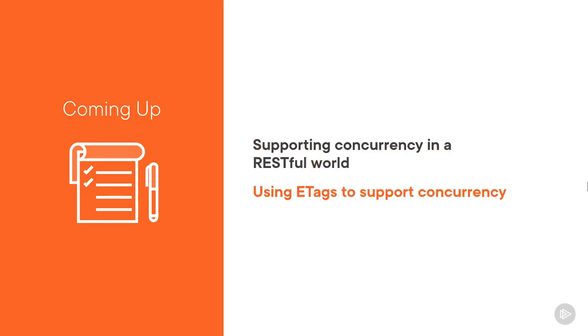So, this module is all about concurrency. We'll start by looking into an example of how we can support concurrency in a RESTful world. Afterwards, we will dive into a demo in which we'll again use e-tags to correctly support this. Let's dive in.